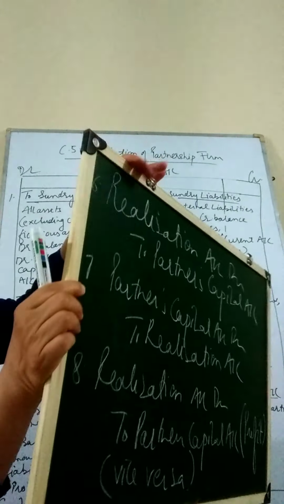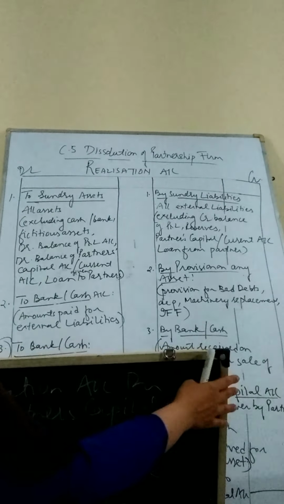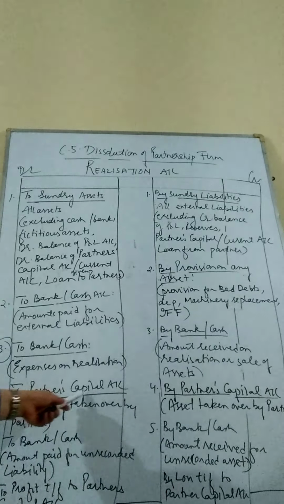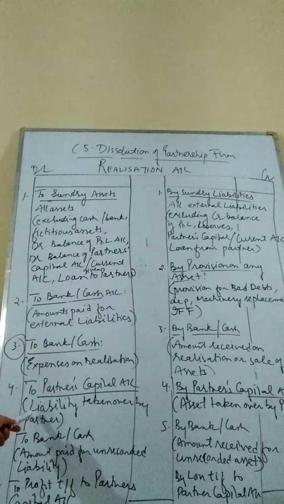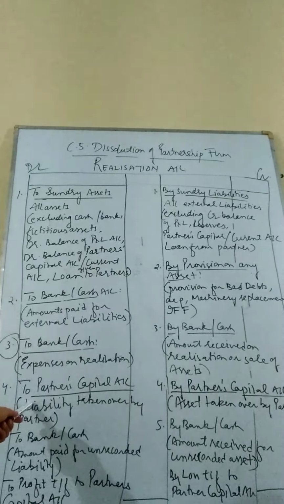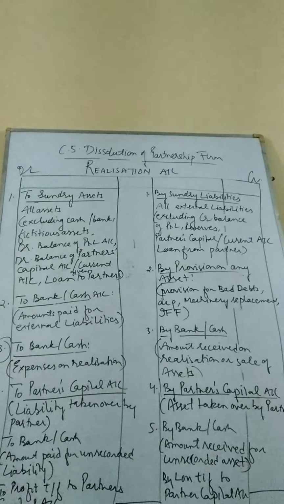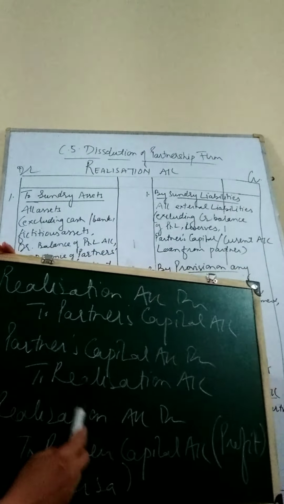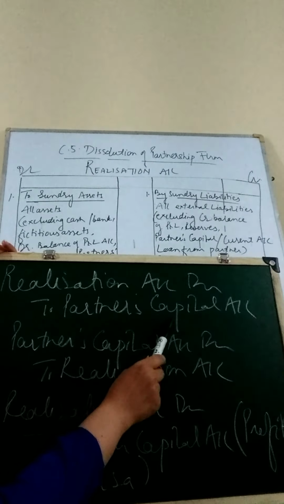Moving on to the next category of entries that we have, if any liability is taken over by a partner. We can have a look over here. Any liability taken over by the partner. Here we have the realization account debited and partner's capital account has to be credited, if the partner wishes to take over any liability and make the payment of the liability on his own behalf. So what shall be the journal entry? For any liability taken over by the partner, we can have a journal entry, realization account debited to partner's capital account.